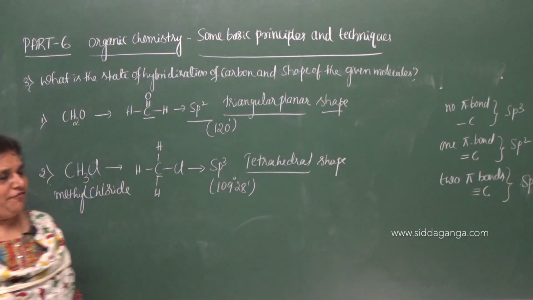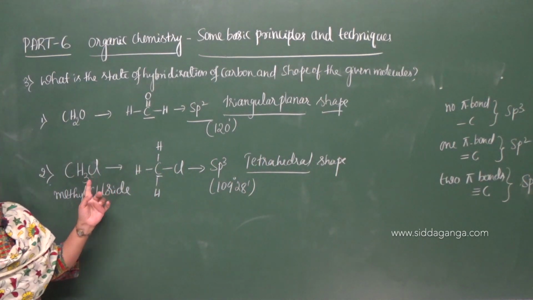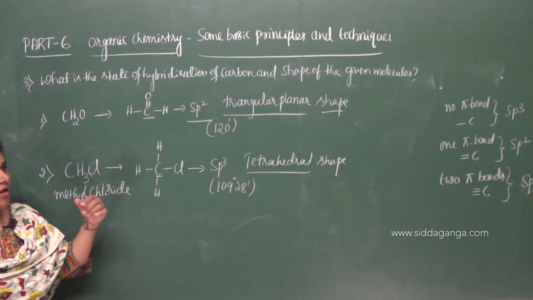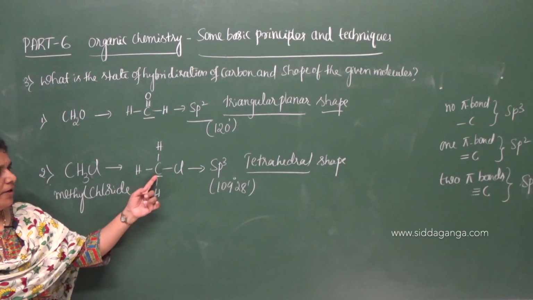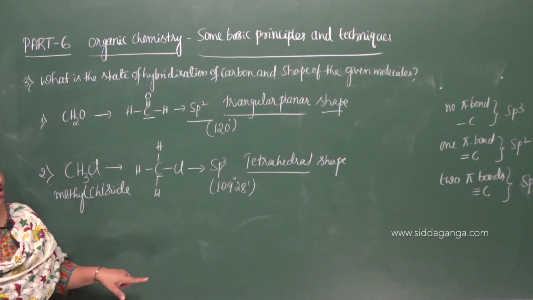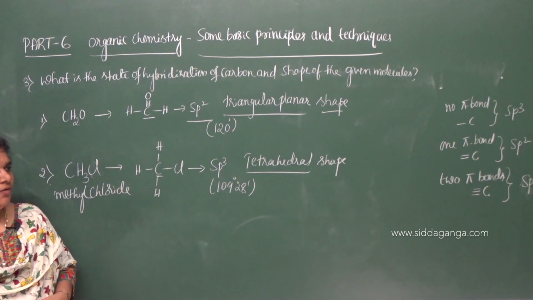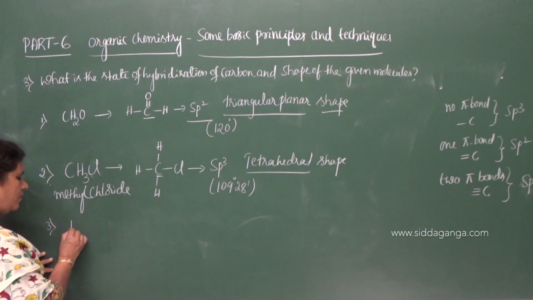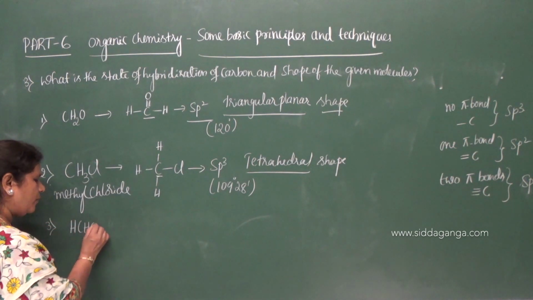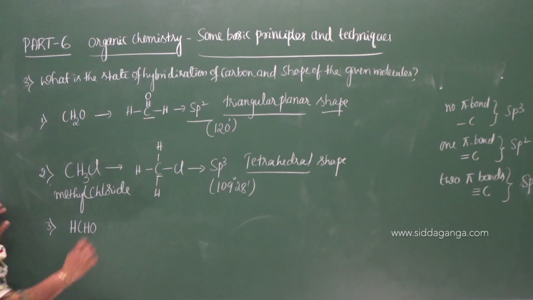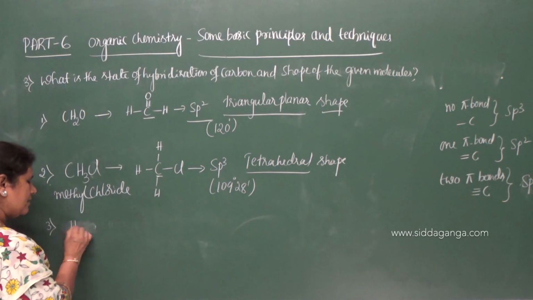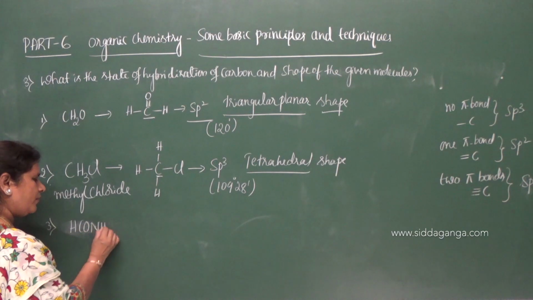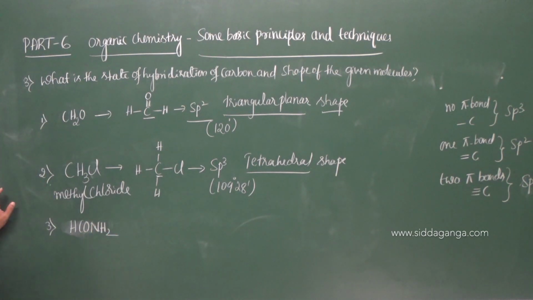Now if chlorine is replaced by fluorine, then it will be methyl fluoride. That also, the carbon atom undergoes sp3 hybridization and the shape of the molecule will be tetrahedral. And in a third example, let me move on to HCONH2.